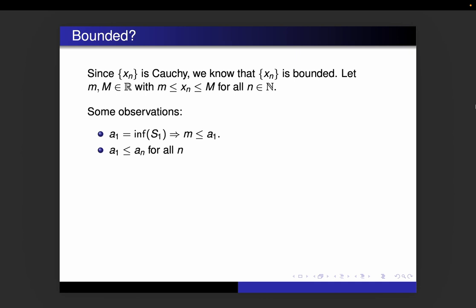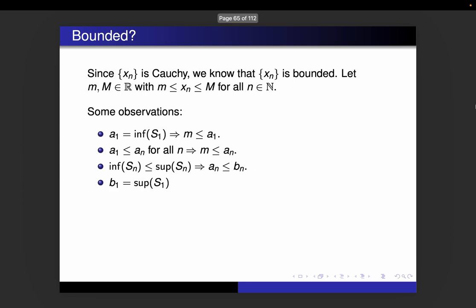We know that a1 is less than or equal to an for all n because an is an increasing sequence, right? That tells us that m is also less than or equal to an. We also know that the infimum of Sn is less than the supremum of Sn. That's kind of obvious. The lower bound has to be less than or equal to the upper bound. That tells us that an is less than or equal to bn.